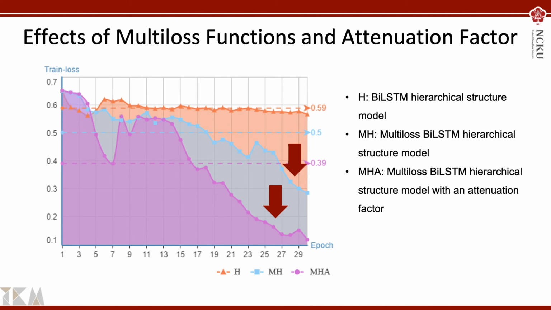The attenuation factor in MHA gradually decreases to zero until epoch 15. This attenuation factor makes the MHA model learn based on only the event label, whereas the MH model continues to tune the parameters based on both post and the event information. With this technique, the training process becomes faster while maintaining the loss decrease.